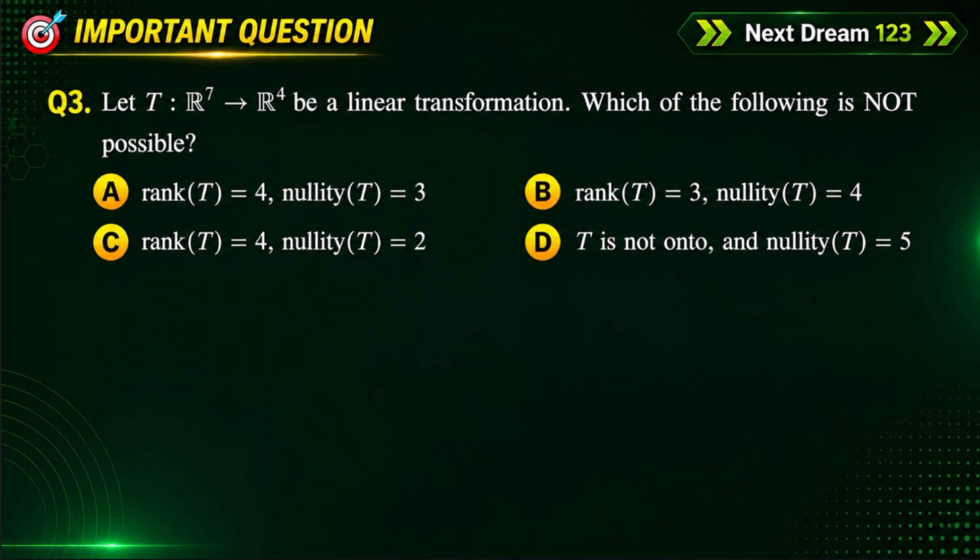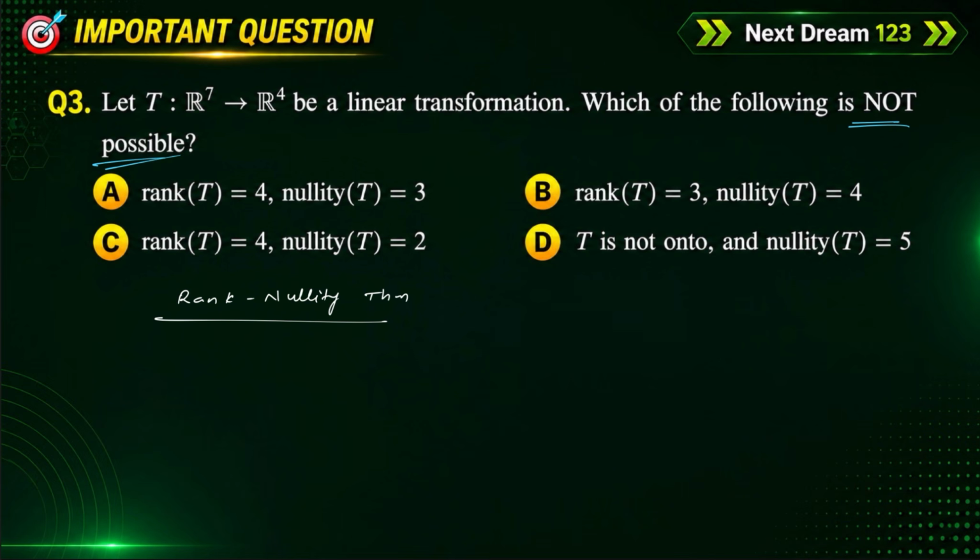Let's move on to the third question. Let T be a mapping from R7 to R4, a linear transformation. Which of the following is not possible? Option A says rank of T is equal to nullity of T. We know one famous result, the rank nullity theorem, or we also call it Sylvester theorem. We use this theorem.